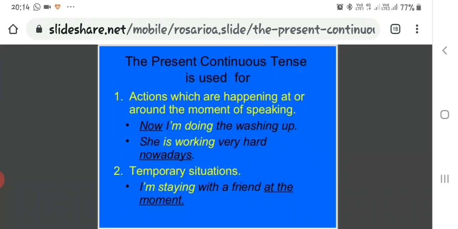Now, where do we use the present continuous tense? Number 1, actions which are happening at or around the moment of speaking. Now I am doing the washing up. She is working very hard nowadays. So actions which are happening at the moment, at the time of speaking.